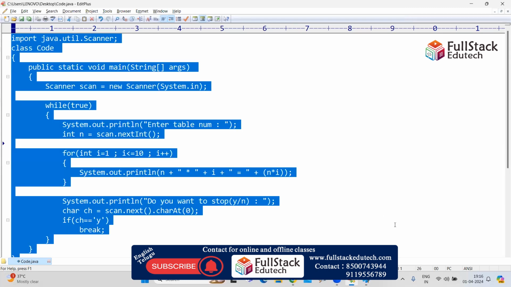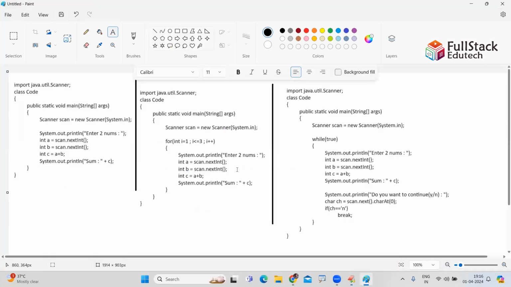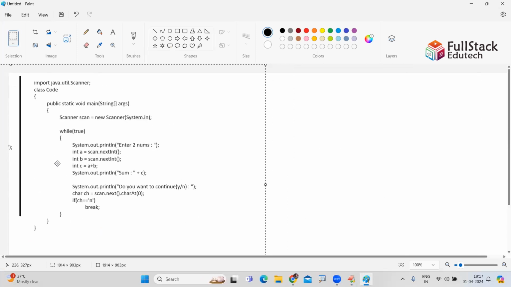See, it depends on the requirement. See here what we are doing.